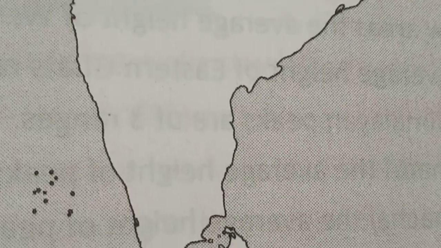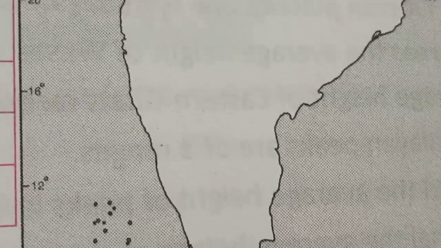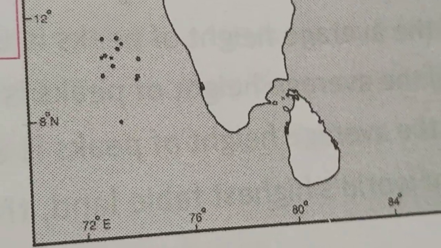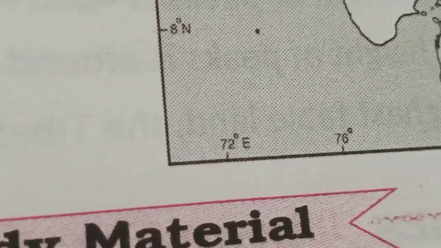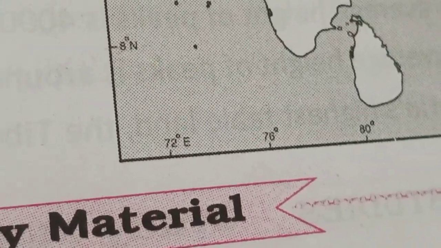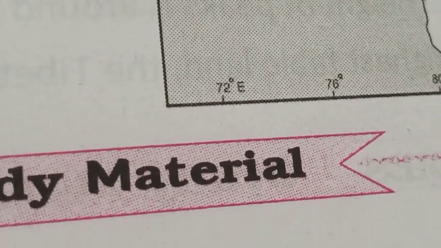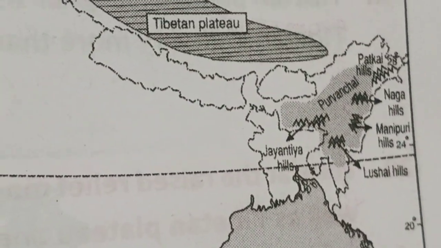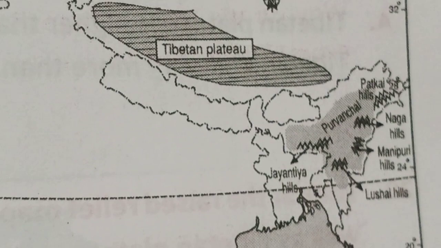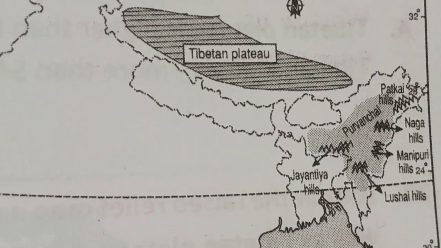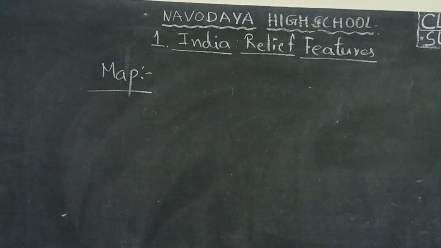The northeastern states of our country: Arunachal Pradesh, Assam, Nagaland, Manipur, Mizoram, Tripura. So these are the northeastern states of our country. Children, this is Purvanchal.